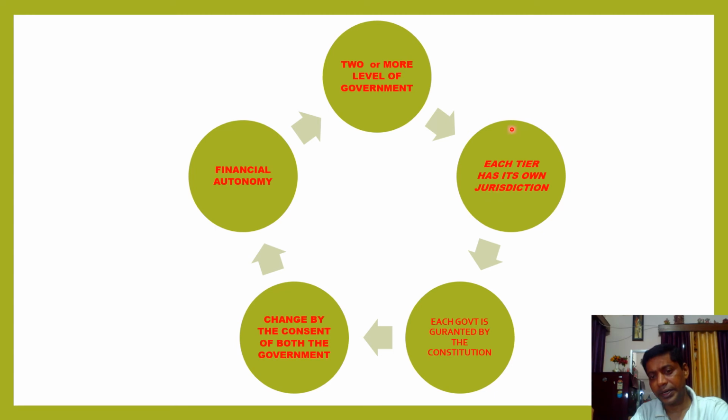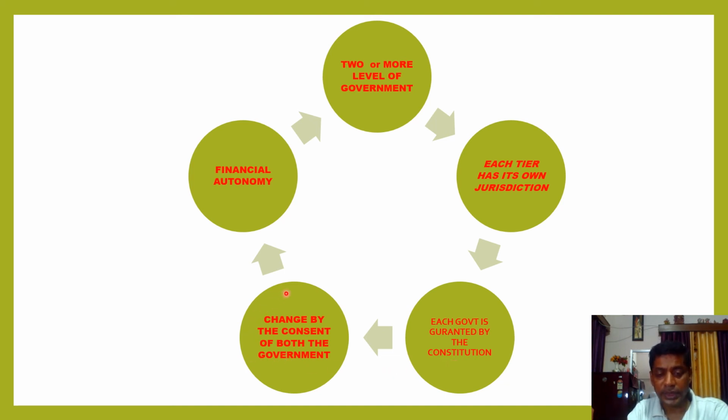For example, let's take India. At the central level we find the Supreme Court, at the state level the High Court, at the district level the District Court, and at the village level we find Nyaya Panchayat, Village Panchayat. The next one is that each government is guaranteed by the constitution, meaning the central government cannot dismiss the local government. They have their own independence. So this is guaranteed by the constitution, so every government can feel safe and secure in this federalism.